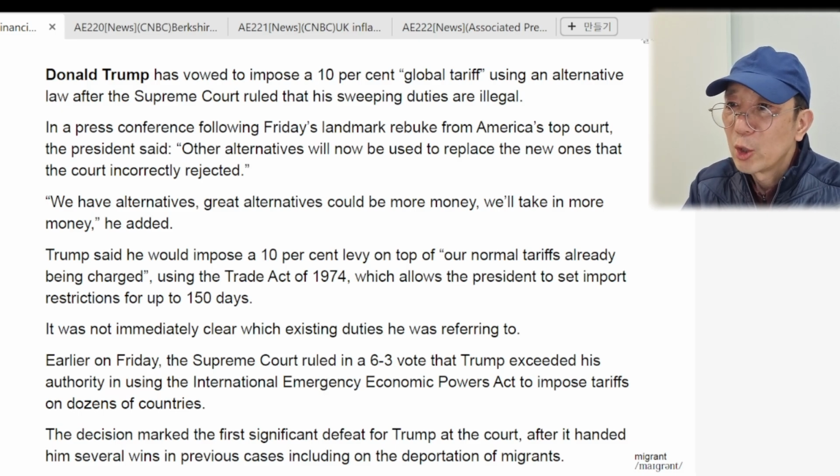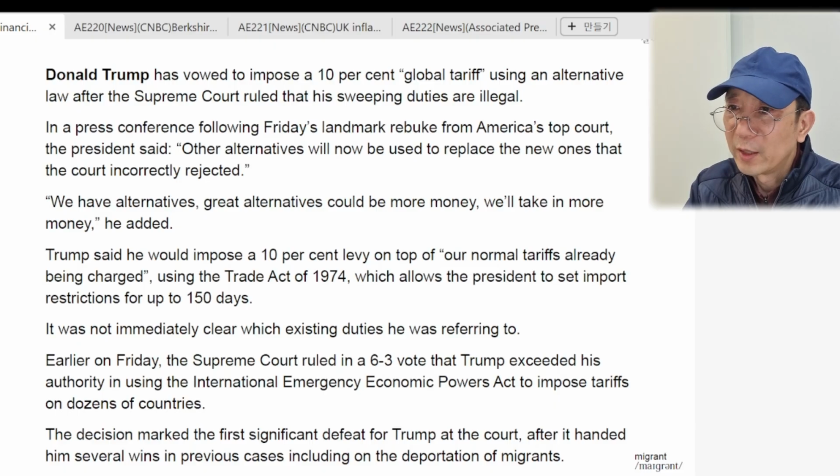Trump said he would impose a 10% levy on top of "our normal tariffs already being charged," using the Trade Act of 1974, which allows the president to set import restrictions for up to 150 days. It was not immediately clear which existing duties he was referring to.